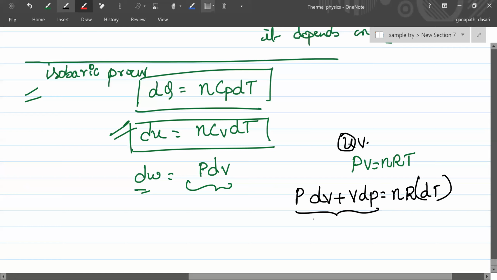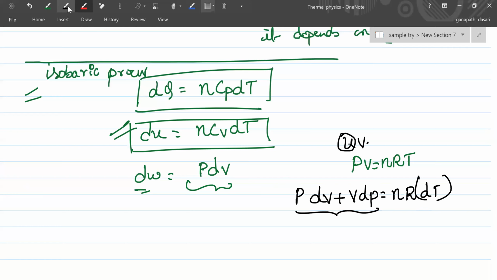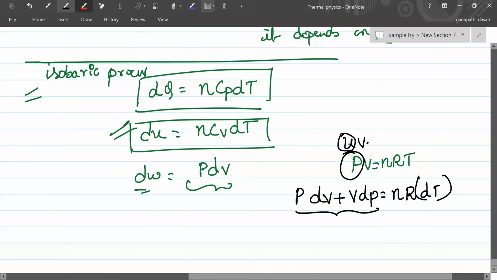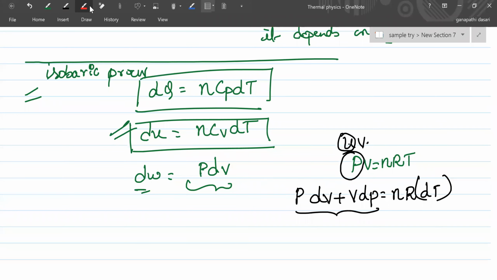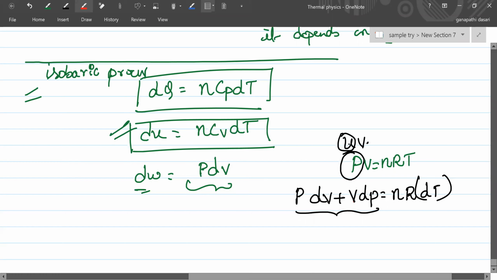Got it? Did you get this or not? Yes, sir. But we know, isobaric process means what? Pressure is constant, right? Can you hear me? Isobaric process means pressure is constant, right?